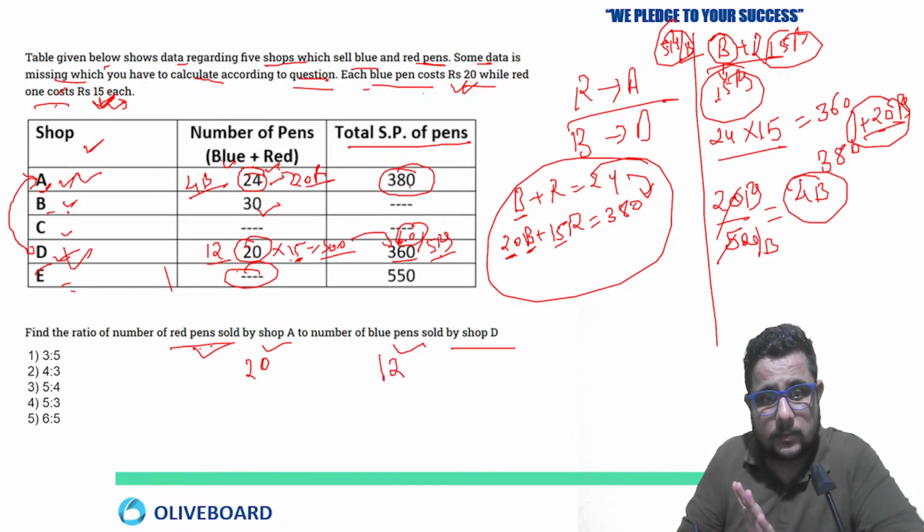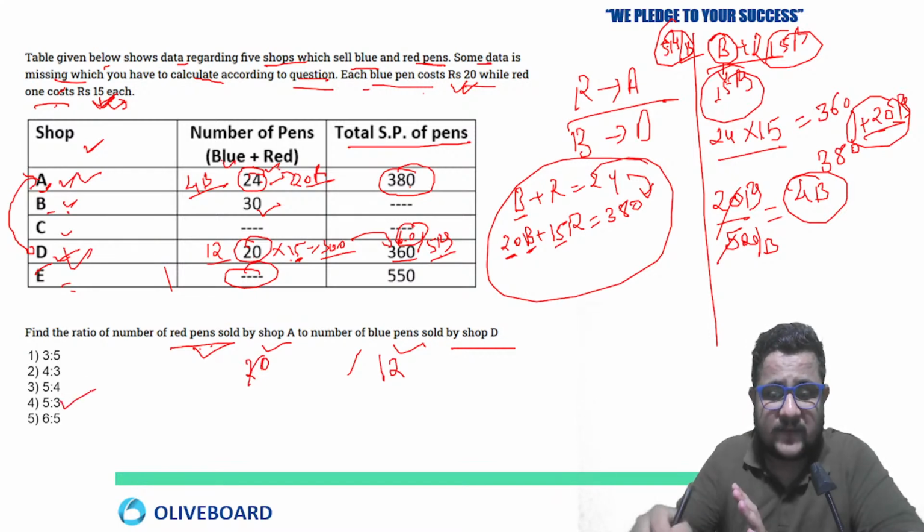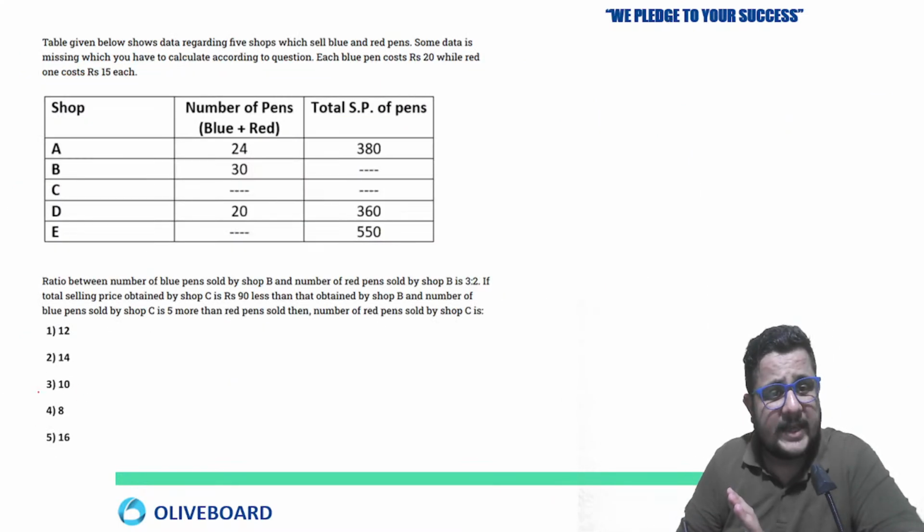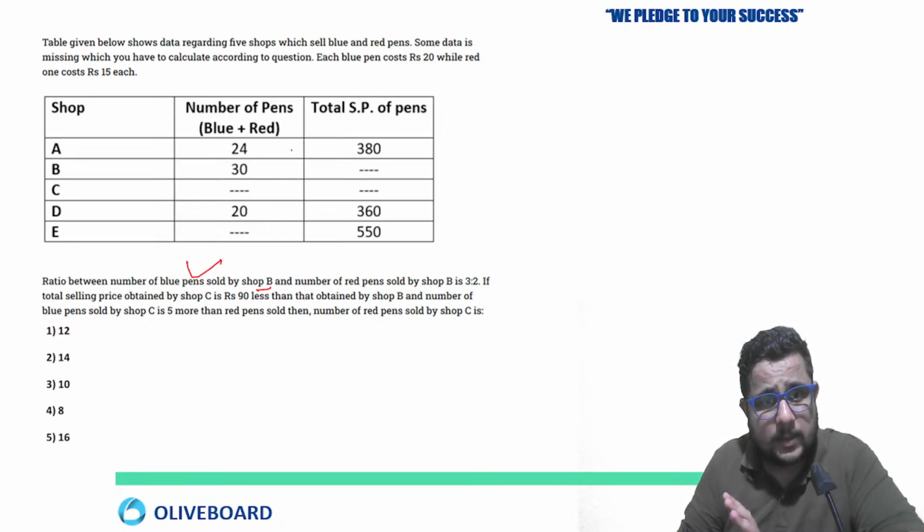Blue pens sold by D, that is 12. Absolutely 12. So the ratio will be 20:12, which means 5:3. Next one: the ratio between the number of blue pens sold by shop B and number of red pens sold by shop B is 3:2. Okay, this is given, 3:2. So 3 is to 2, total 5 parts.